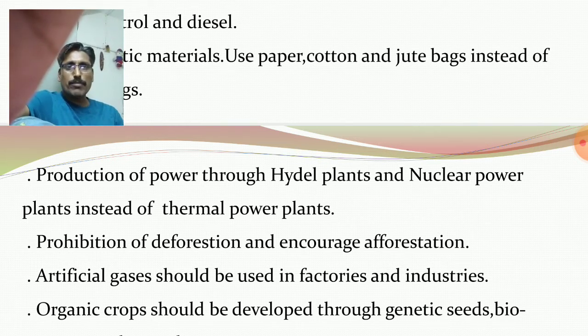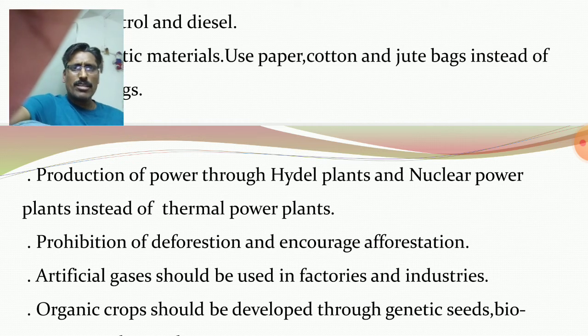Many hydel projects must be developed. In some small check dams, hydel plants must be installed by the government, and power must be generated. And similarly, nuclear power plants using natural resources like uranium and thorium, power must also be produced.